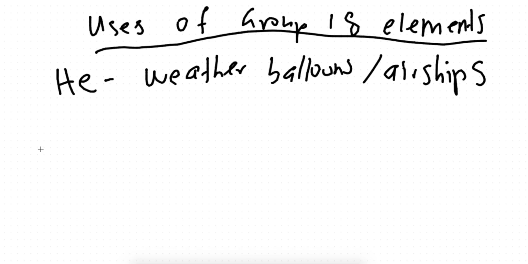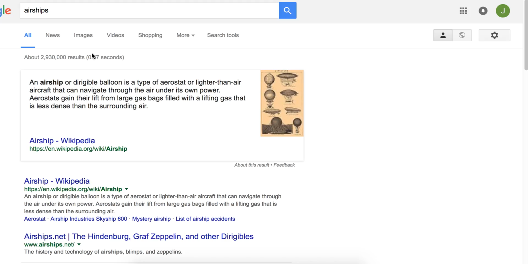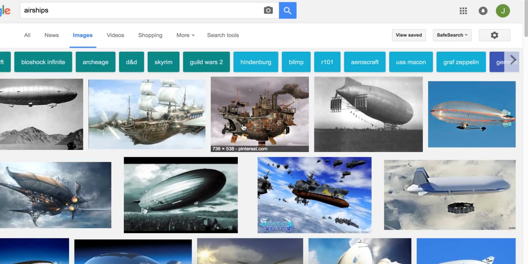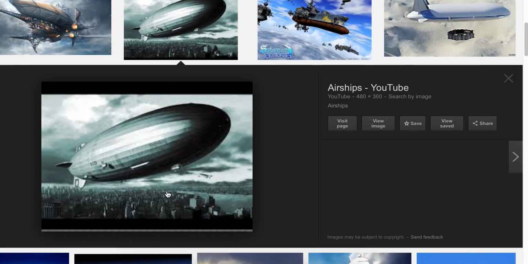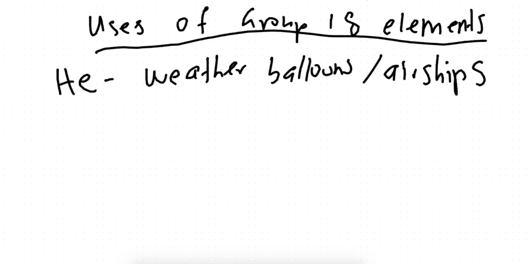So let me just find a picture of this. These things, guys, these are airships, or they're also called weather balloons or hot air balloons, okay? This is what helium is used for. Helium fills these balloons.